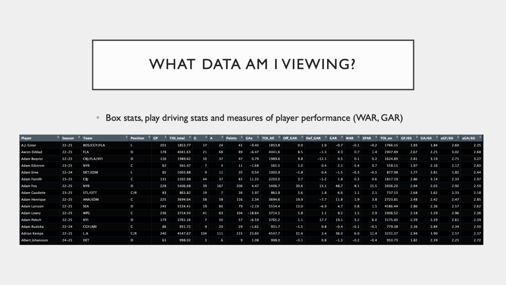measures of player performance. I took all that data in 3 separate data sets and brought it all into one data set, selecting the specific columns I wanted to use. So the shared columns across all of them were player, season, team, position, and games played. And then the differentiating columns were time on ice total, goals, assists, points, goals above expected, time on ice, all, offensive GAR, defensive GAR, GAR, WAR, SPAR, time on ice in all situations, goals for per 60, goals against per 60, expected goals for per 60, and expected goals against per 60.